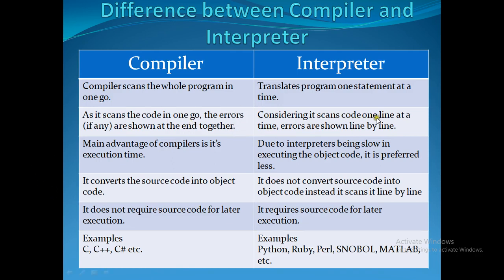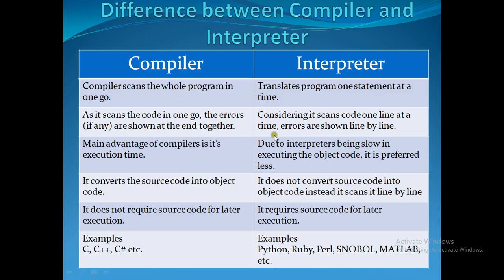An interpreter scans code one line at a time, and errors are shown line by line. So first it verifies the first line. If an error is there, it shows the error and stops. Once we correct the error, it goes to the next line and verifies whether an error is there in that particular line. If an error is there, then it shows the error.